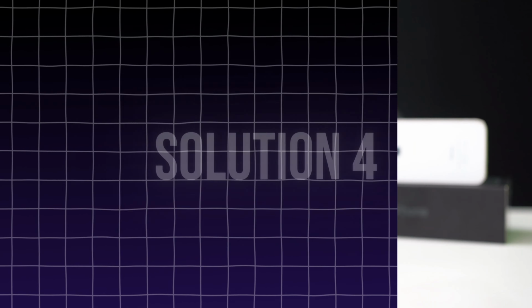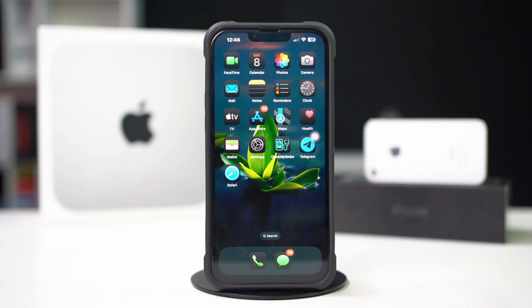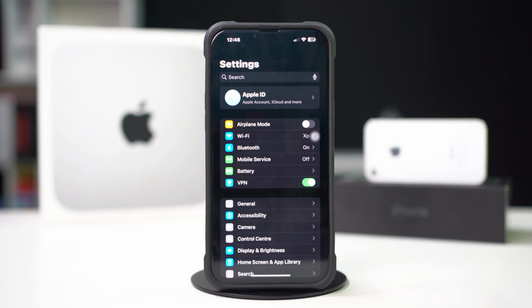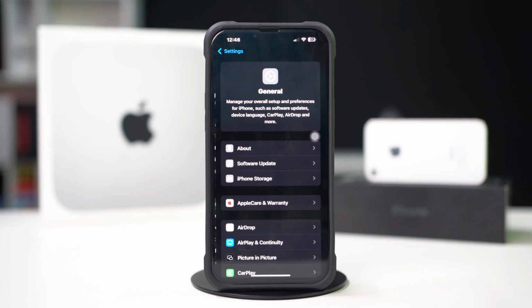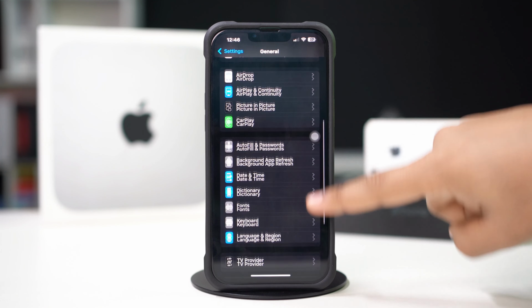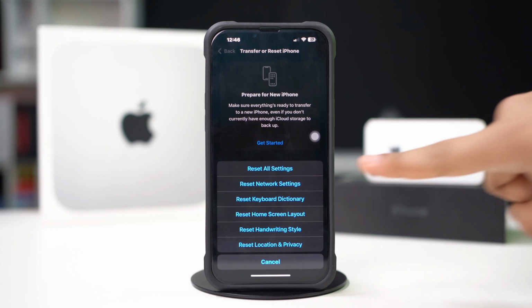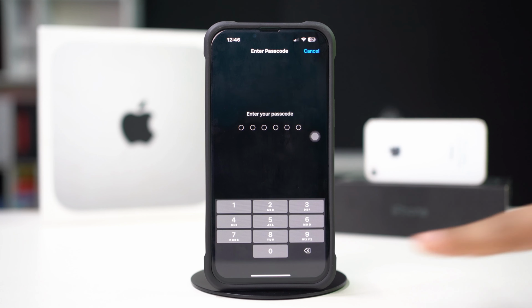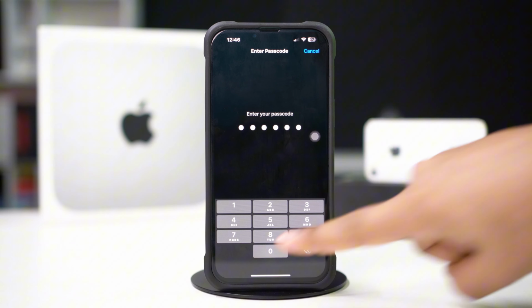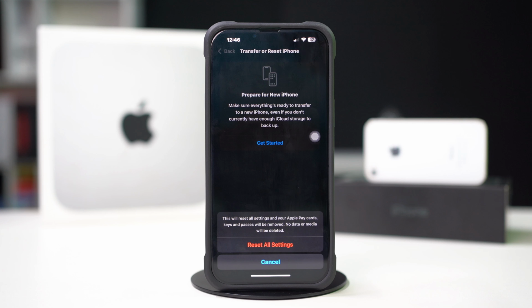Solution 4, reset all settings. If none of the above steps work, resetting settings may fix the issue. Open Settings and tap General, scroll down and select Transfer or Reset iPhone. Tap Reset and choose Reset all settings. Confirm your choice. Note, this will reset settings like Wi-Fi passwords and wallpapers, but won't delete your data.